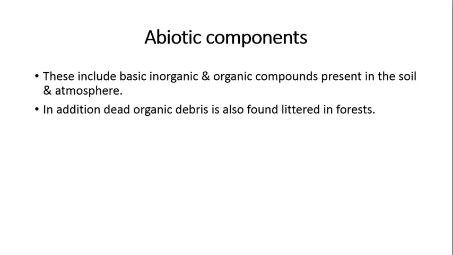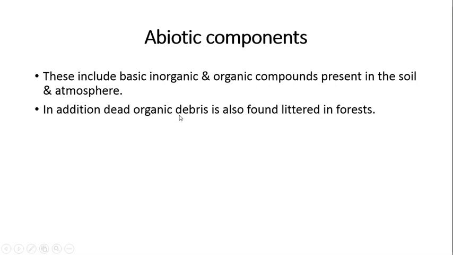That means soil and atmospheric characteristics are included in physical factors of the abiotic component. And chemical factors are all the chemical characteristics of soil and atmosphere, like the essential nutrients carbon, nitrogen, phosphorus, potassium, hydrogen and other salts.